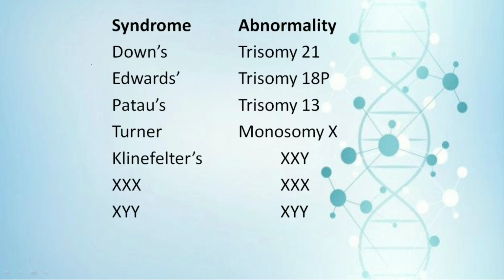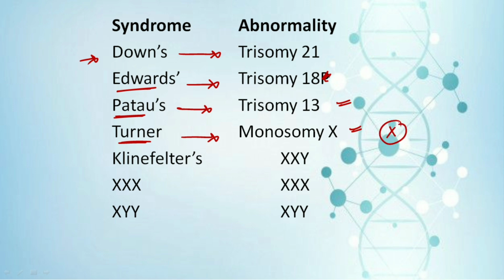Now we have the Down syndrome. I have tried to make a simplified list. So it is the trisomy of 21. Edwards is trisomy of the 18th chromosome. Next one we have the Patau syndrome, which is the trisomy of the 13th chromosome. In case of Turner syndrome, there is monosomy of X, that is there occurs one less X chromosome in females. Next one is Klinefelter syndrome, in which there occurs an additional X chromosome in males. Next is the triple X, that is there is triple X present, and then we have XYY. So these were the main syndromes.